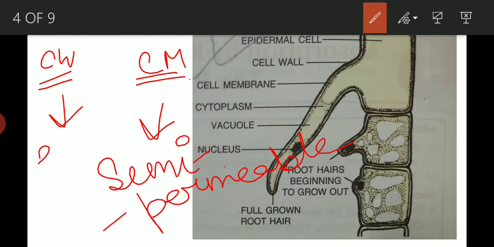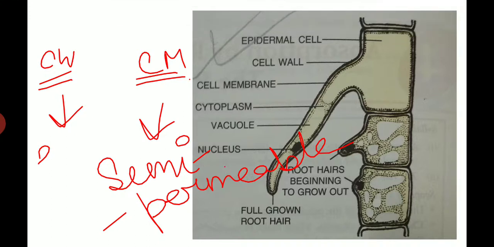It will restrict the movement of the larger molecules and dissolved salts. This is the main difference between the cell wall and cell membrane.